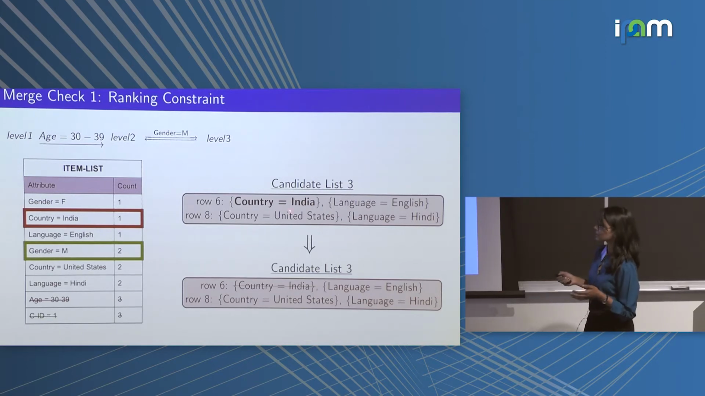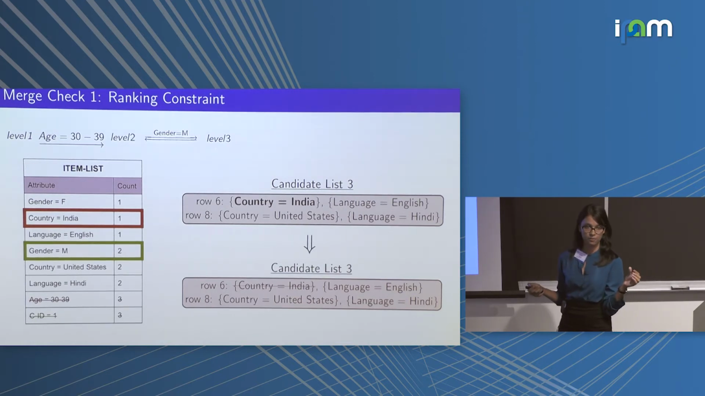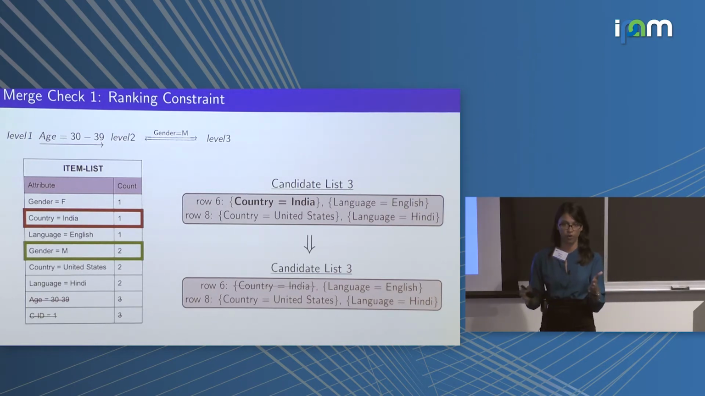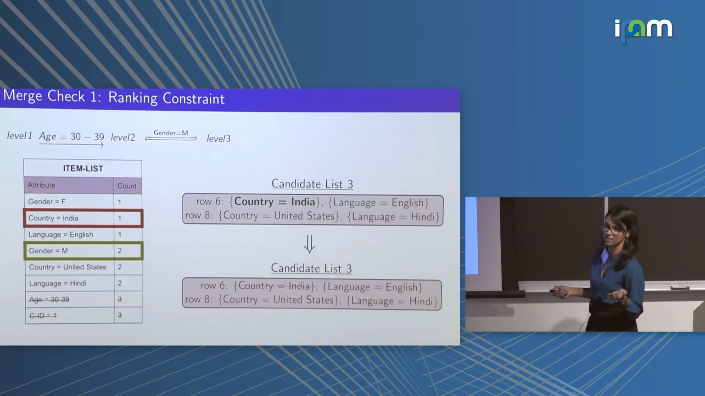So for the ranking constraint, implementation wise, we check if every item in our MSU candidate is ranked below our reference item. This essentially means that since for this level we have gender is equal to male as our reference item with which we generated the subdata, we check if every item, like country is equal to India, is ranked below our reference item. Since this is not the case, this means that we have already seen this attribute value pair before and we remove it from our candidate list 3. The same happens for language is equal to English, which is also ranked above our reference item.